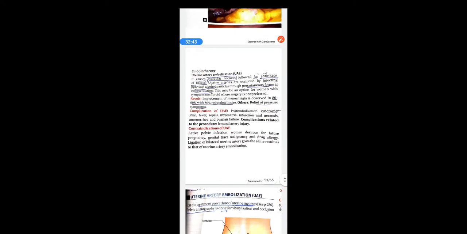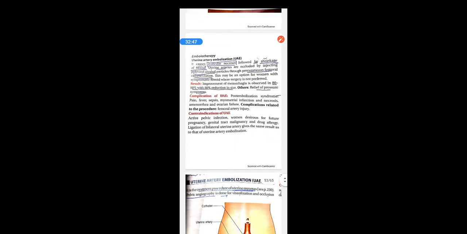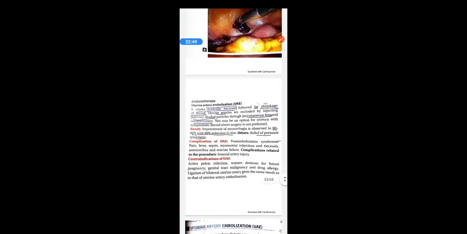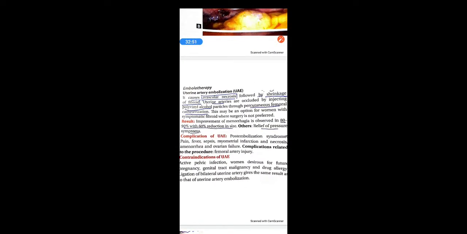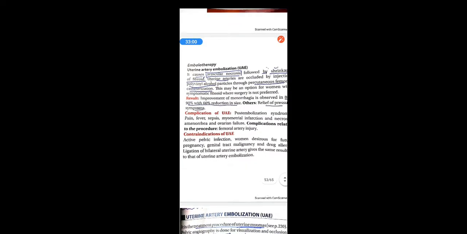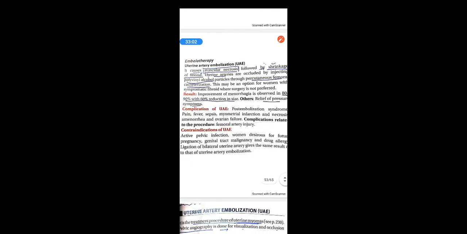Another method is called uterine artery embolization or UAE. It is a treatment procedure for uterine myomas. It causes avascular necrosis followed by shrinkage of the fibroid. So it causes necrosis because of the loss of blood supply, which is called avascular necrosis, followed by shrinkage. There will be shrinkage or reduction in the size of the fibroid.